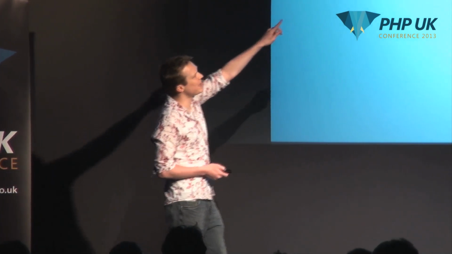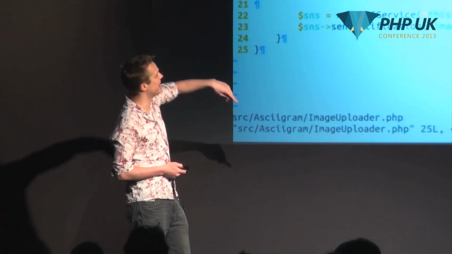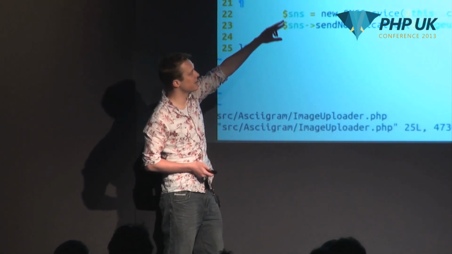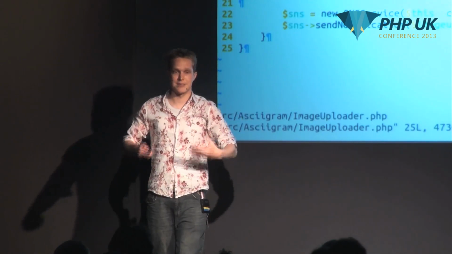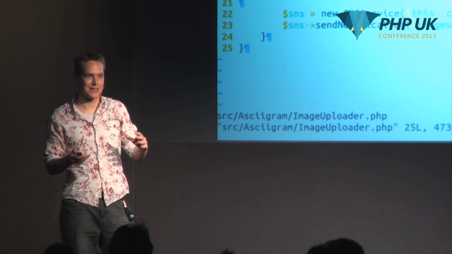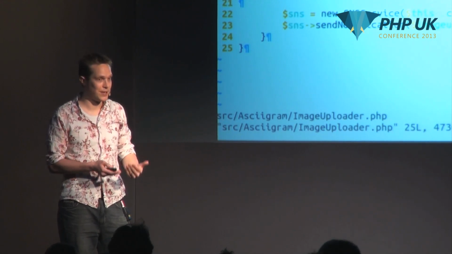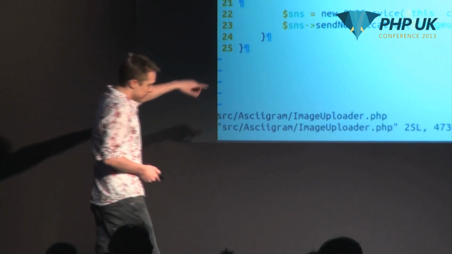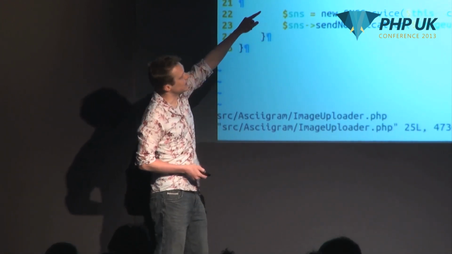Now, before I give you the payoff of what we're actually going to do with that image, let's see what's happening in the background. So our image uploader class that has accepted that is going to do 2 things. It's going to store the image on S3 for us, and then it's going to fire out a notification saying it's been uploaded. So the idea here is that I want to do some very complex processing with my image that is going to be quite expensive, so I want to offload that rather than doing it inside of the request. So first of all, let's take a look at S3.